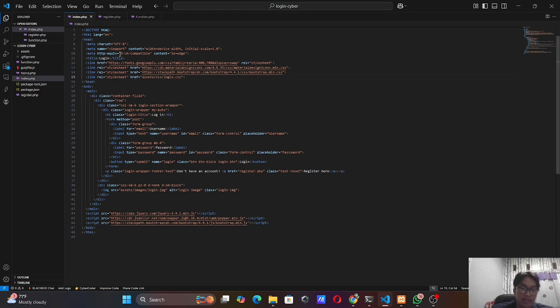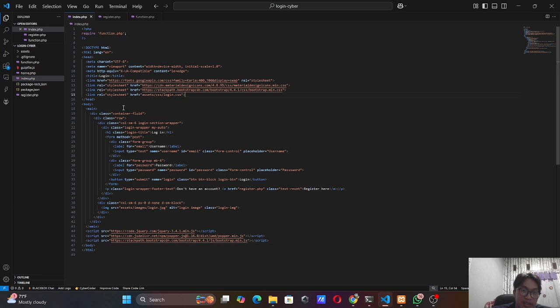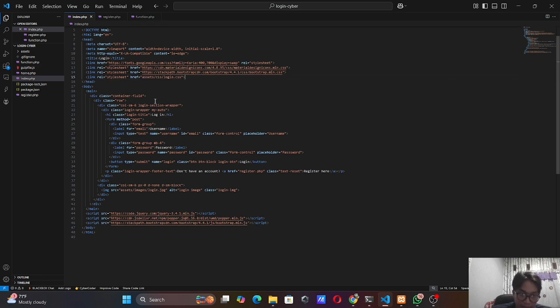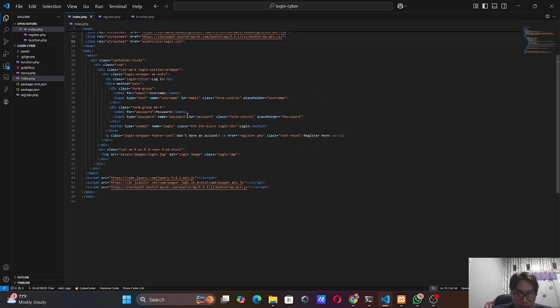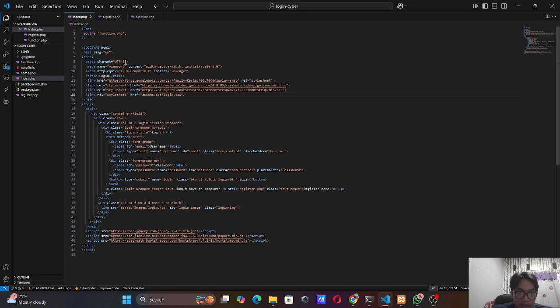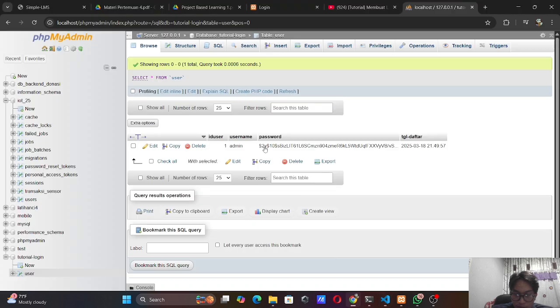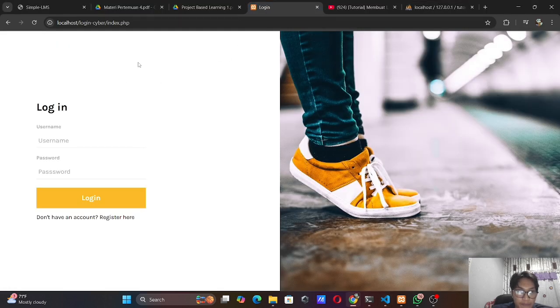This form index is the login page. We use the record function in PHP. So this is the index.php, or we know it as the login. We have the username, password, login, and then the icon to register here.